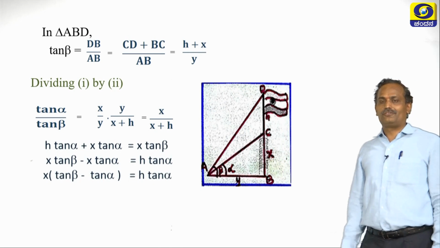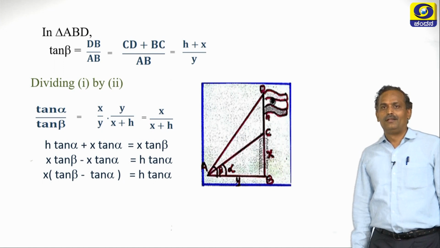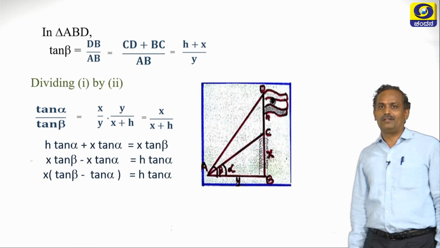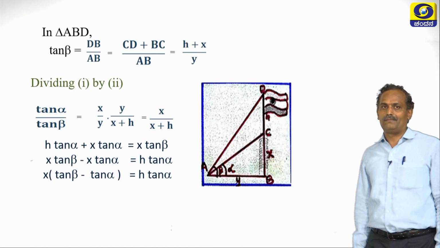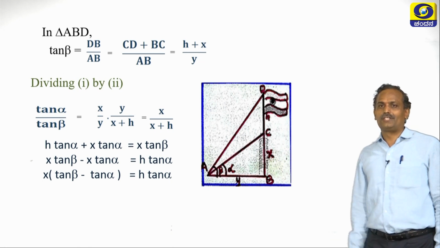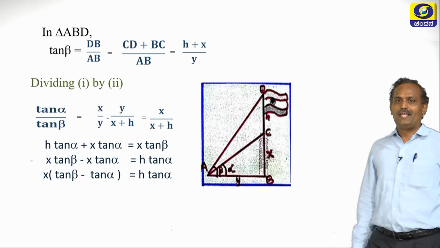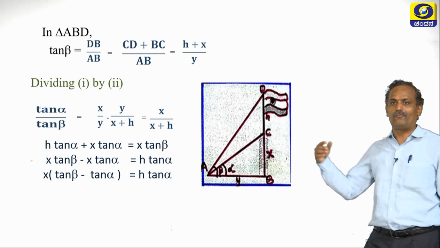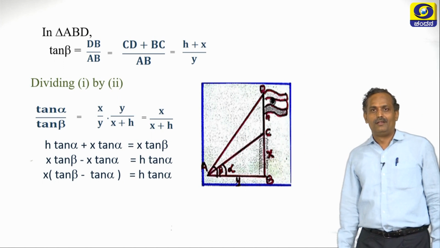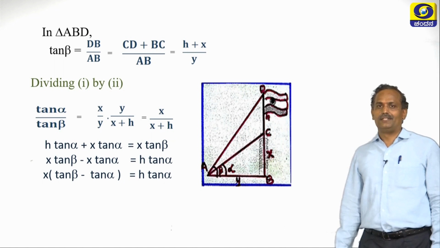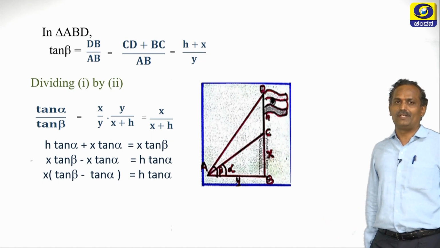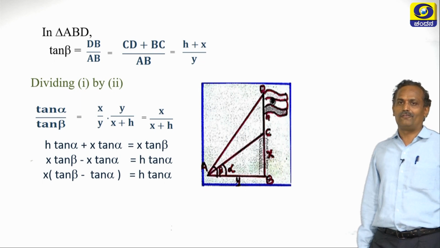Now let us cross multiply. x tan alpha plus h tan alpha is nothing but x tan beta. Let us do certain rearrangements. x tan beta minus x tan alpha, let us send x tan alpha to the right side and rearrange it, so that x comes to one side, is equal to h tan alpha.